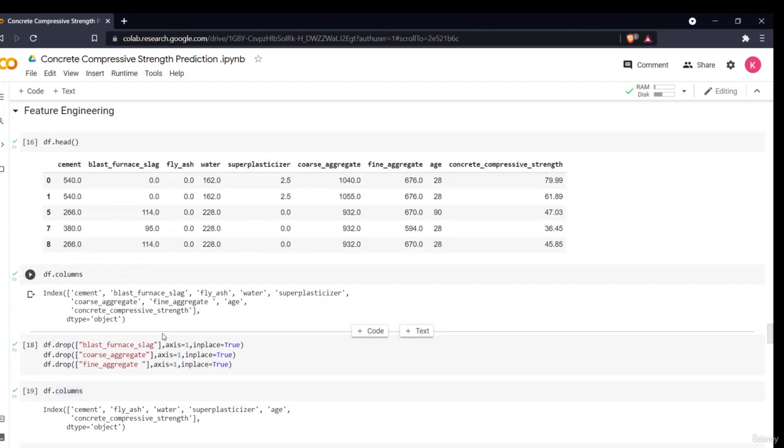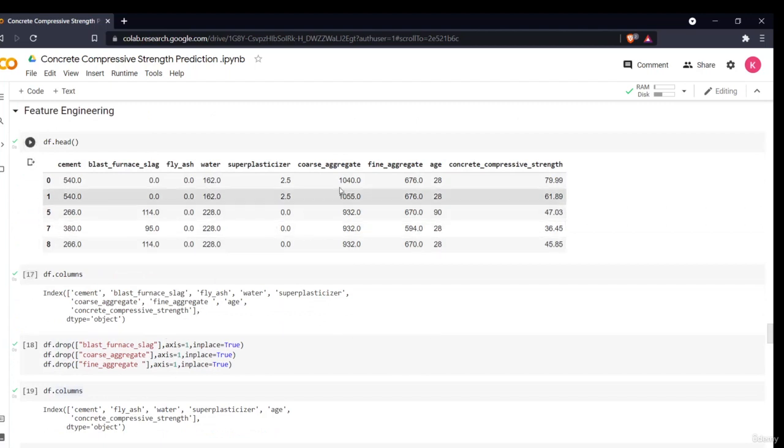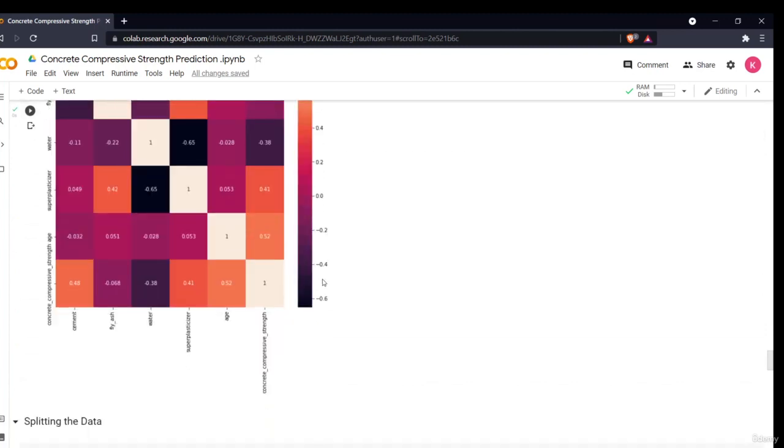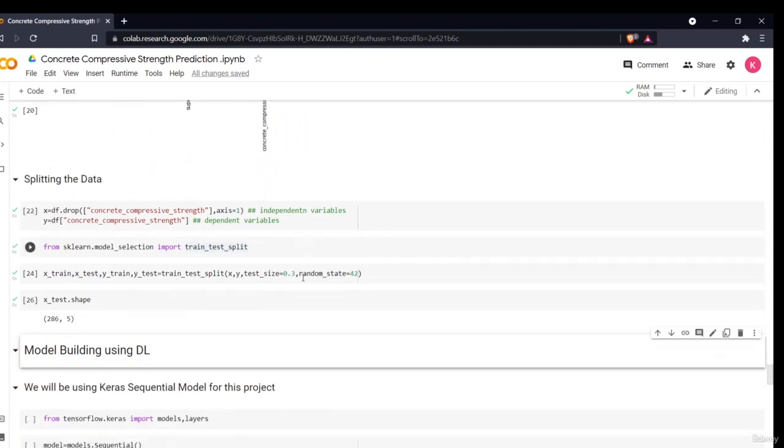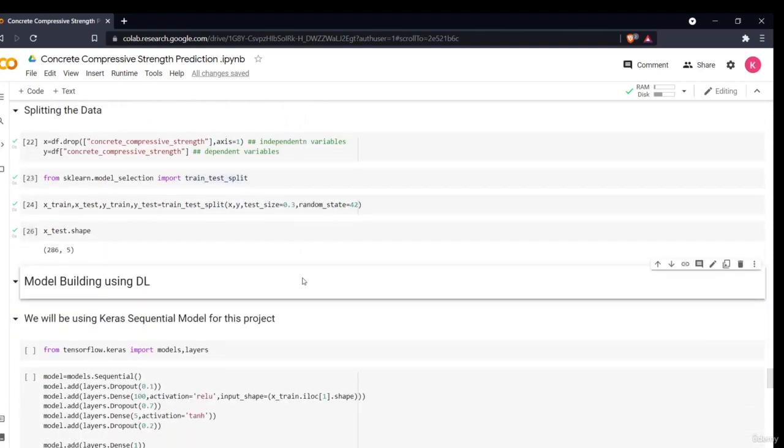One more thing you can do is standardize this data. I have not done it in this project, but you can take it as an extra assignment. You can use StandardScaler, which will scale your values down to a very small common platform, or MinMaxScaler, which scales your values from 0 to 1. This is a pretty good thing to feed into your model. I have not done it here because ultimately we have to demonstrate how you can do this with the help of AutoKeras, which will handle all those operations.